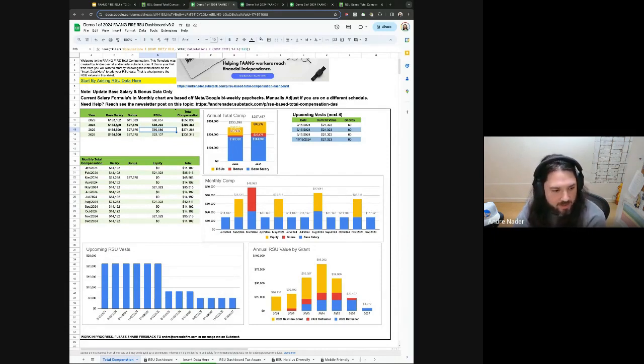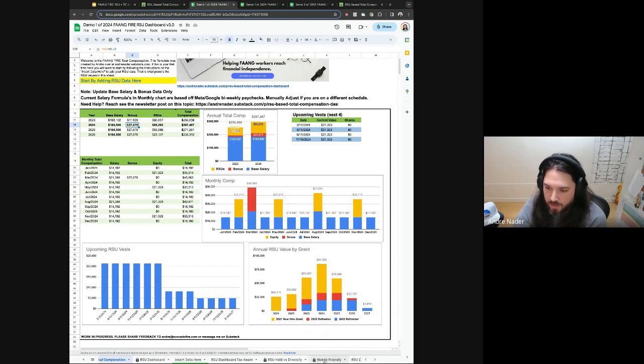Another thing to note is many people get raises throughout the year, and you can manually adjust the salary based on that. Just know that you'll want to edit the monthly salary based on when you get the raise in your future months. So again, right now, all we have is actual salary data and then historical bonus information. And again, this is just calculating by 15% of the base salary.